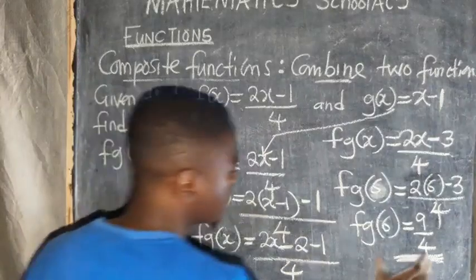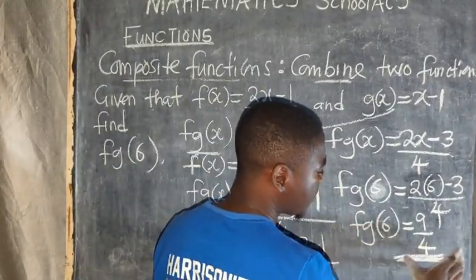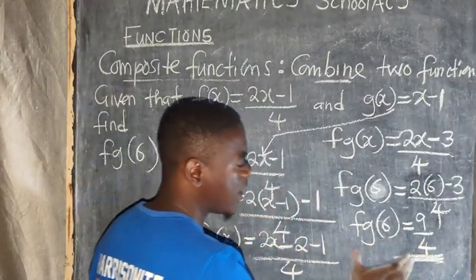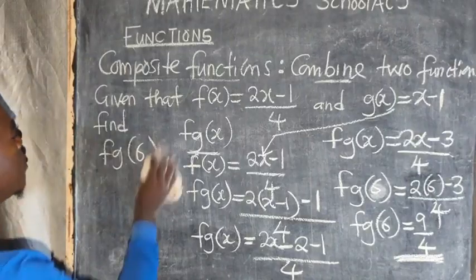So these are things that you need to understand. Make sure that you understand this. Make sure that you get this point that is just here. These are important things that you are supposed to know.